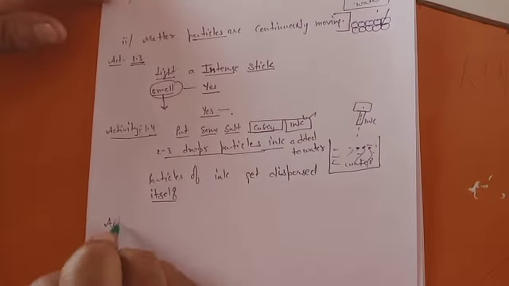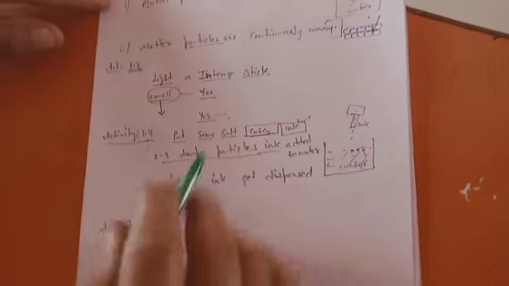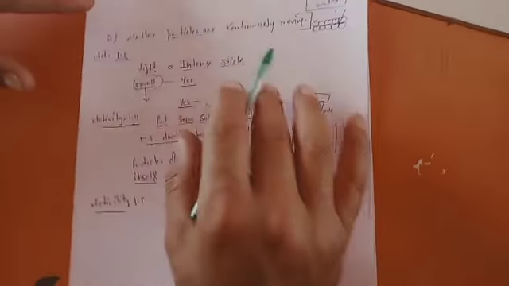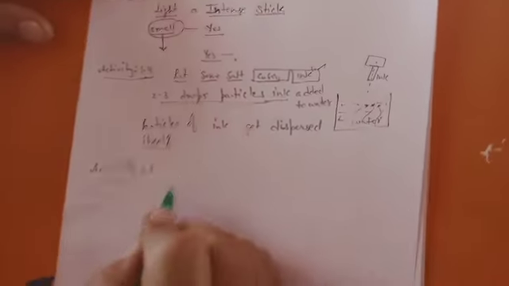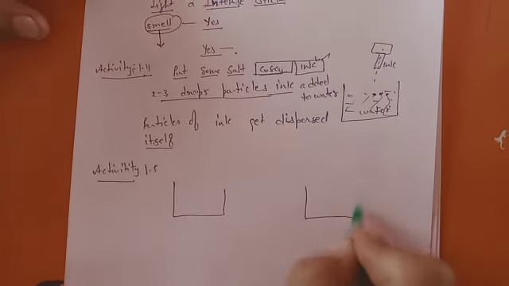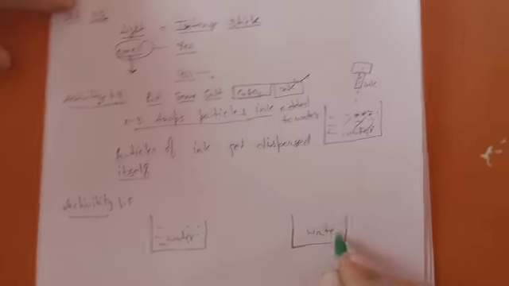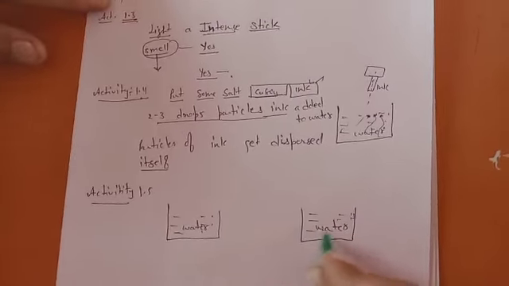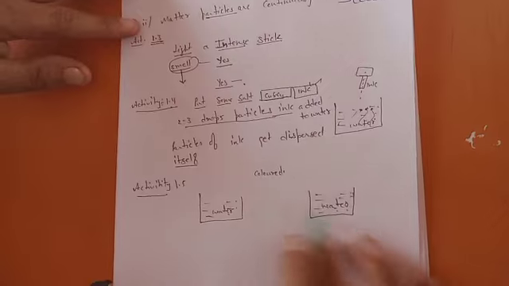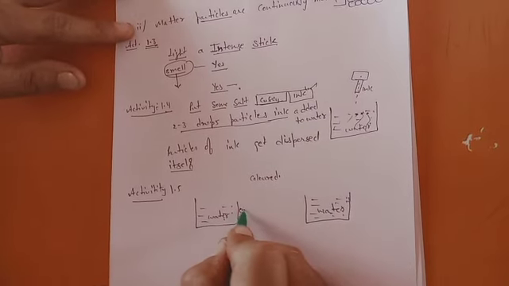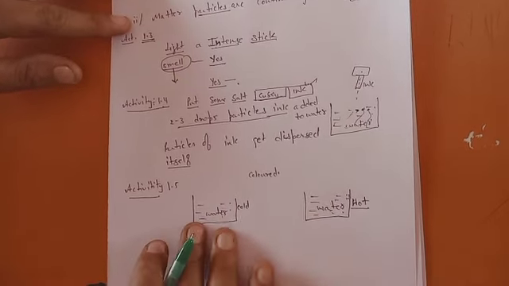Now activity 1.5 is also about the same characteristic, proving that matter particles are continuously moving. And how does it prove that? In it you take 2 beakers, both with water. The difference between the beakers is that in one you take cold water and in the other you take hot water.